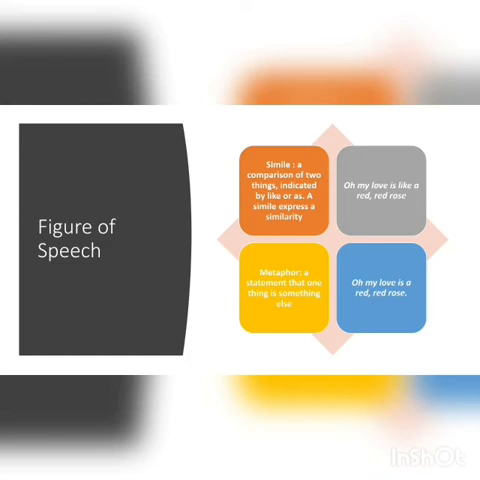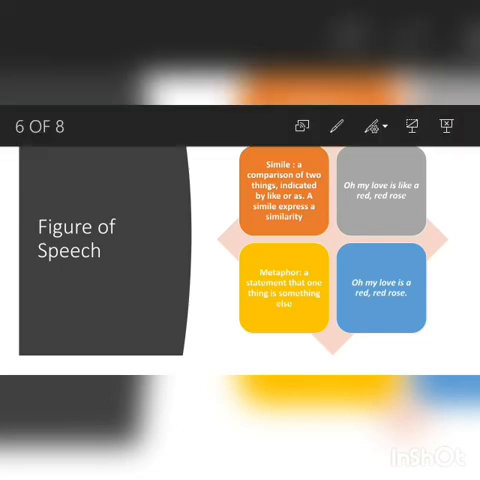The second one is metaphor. It is a statement that one thing is something else. The difference between metaphor and simile is that in metaphor, there is no word like or as. So you can just say, oh, my love is a red, red rose.